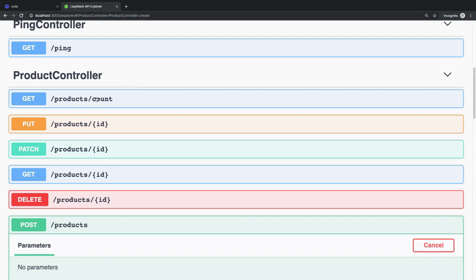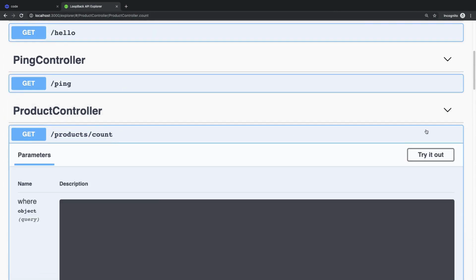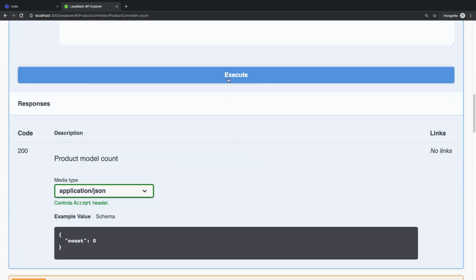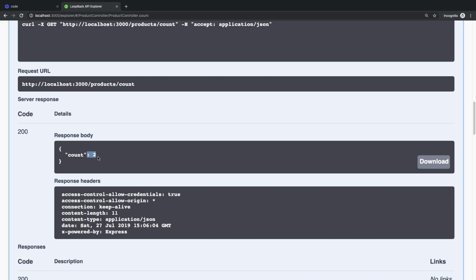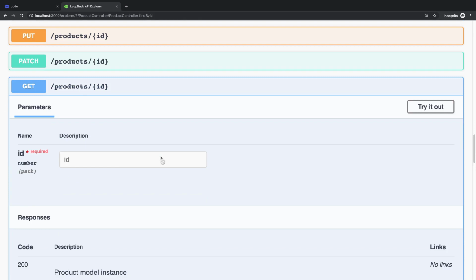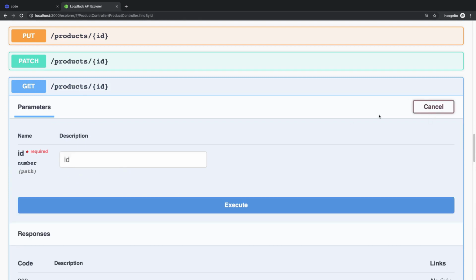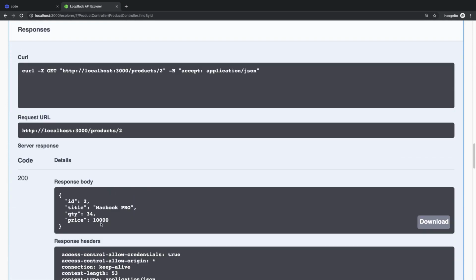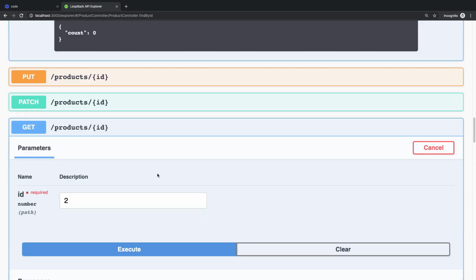It's time to find all the products. You can count that. You can see that we have 2 products. You can also get a product only based on ID. So I'm going to provide the ID here. Let's say I would like to get the record with ID number 2. You can see that we have found that.